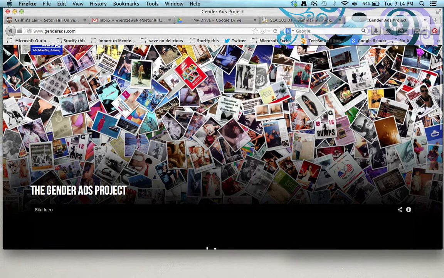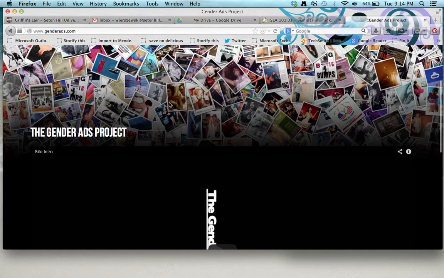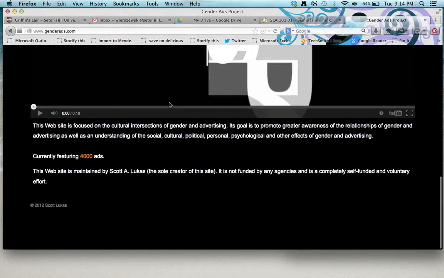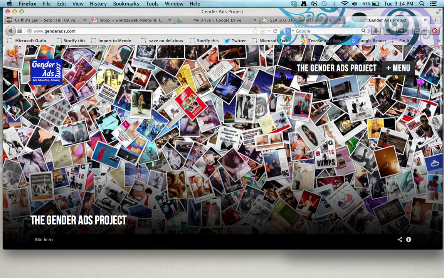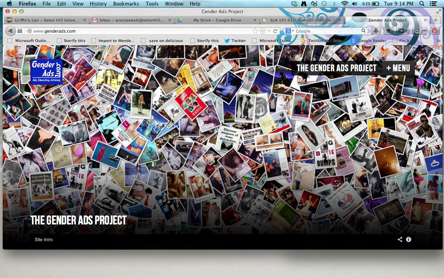Okay, so the first thing I'm looking for, like I said, is currency. So is this relatively recent? A lot of times if you scroll to the bottom of the page, you'll see a date of last update. So this is 2012. Sometimes this date can be kind of misleading because you'll see this information here, but then an actual article that's posted on the website itself is much older. So you want to be on the lookout for not just the date of last update, but if there's a date associated with a post that you're looking at.